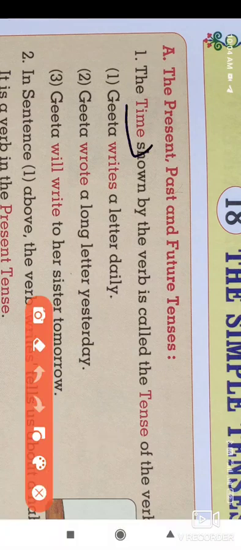Time means in which time the action happened, that is whether the sentence is in present time, or the sentence shows that the things happened in the past, or the things that will happen in the future. So the time shown by the verb is called the tense of the verb.